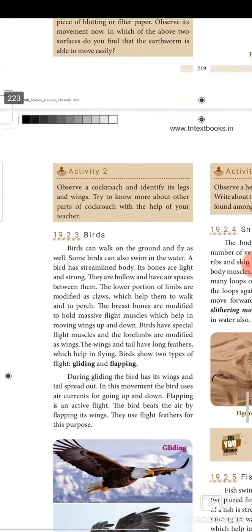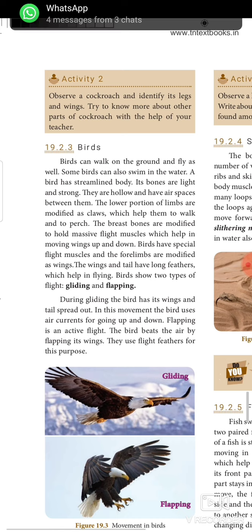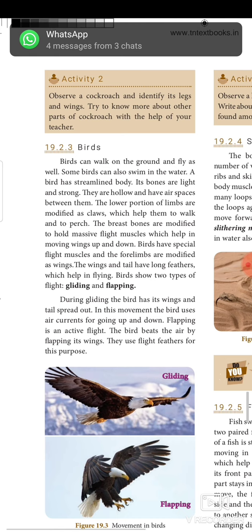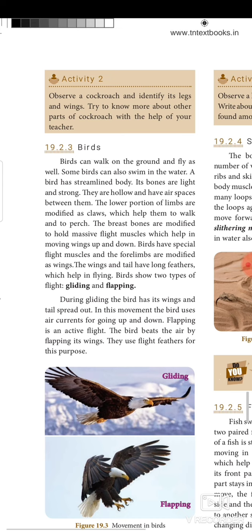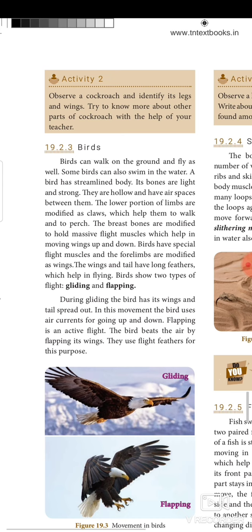Next, we are going to see about birds. We all know about birds. So, birds can walk on the ground and fly as well. Some birds can even swim in the water. A bird has a streamlined body. Its bones are light and strong. They are hollow and have space between them. The lower portions of the limbs are modified as claws, which help them to walk and to perch.